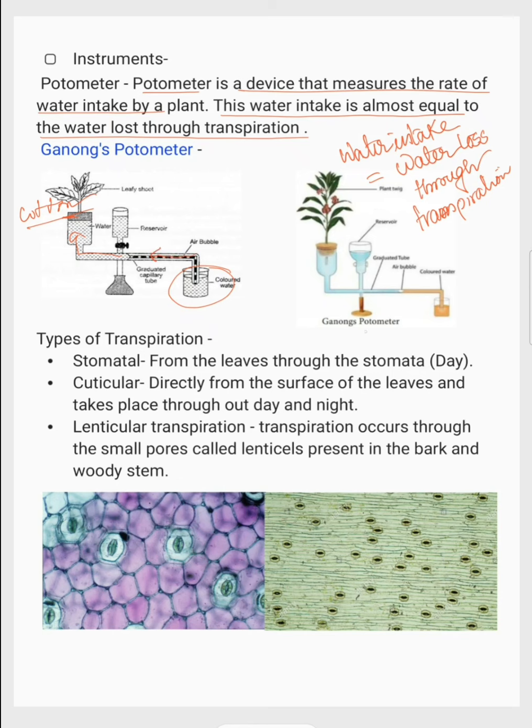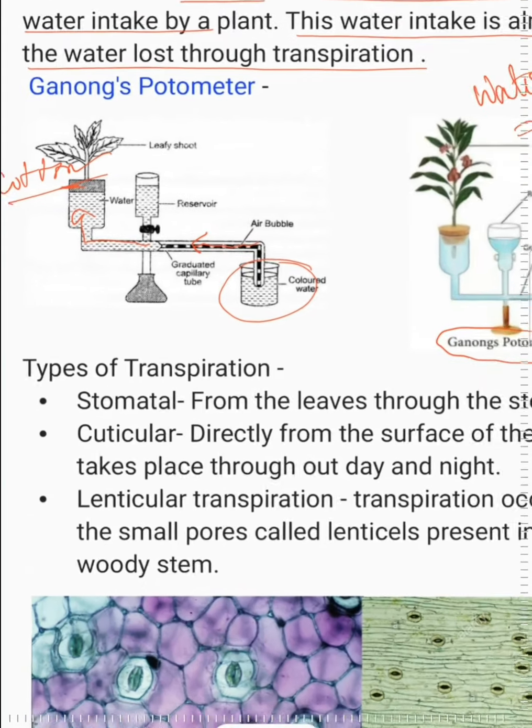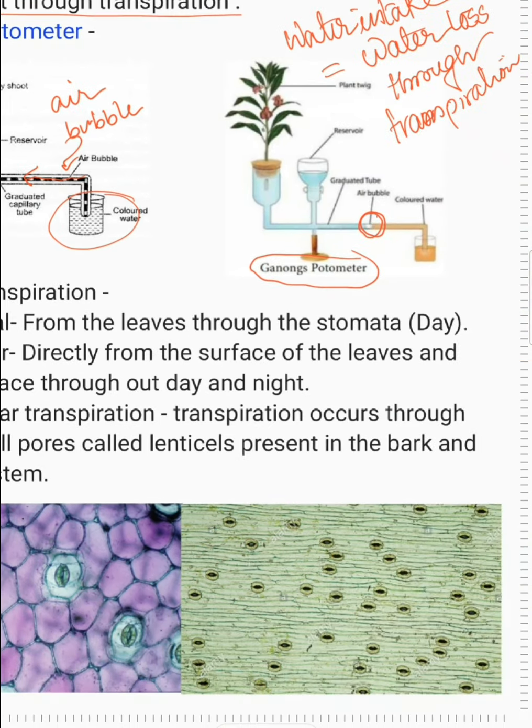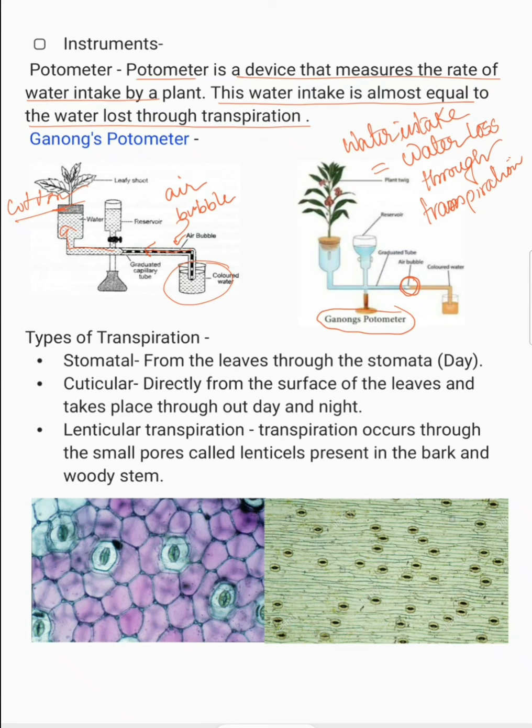Okay, and this is a Ganong potometer. Ganong potometer is a more simplified version and quite an interesting one. You can see in this Ganong potometer, they have just introduced one air bubble. So the difference between the Ganong potometer and the conventional potometer is that the earlier potometer utilizes so many air bubbles inside. You can see the air bubbles inside. And in the case of this Ganong potometer, there is only one air bubble.